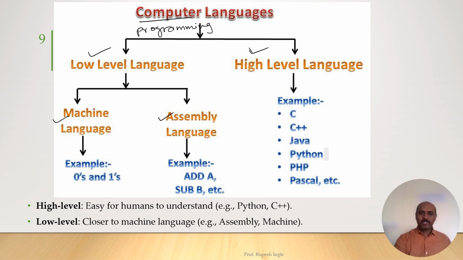High level language is very widely used because it is easy for humans to understand and learn, because it is very similar to the English language. The language which we write is very near to English. Nowadays all the applications, all the software, all the operating systems are made by using high level languages. Examples are C, C++, Java, Python, PHP, Pascal, etc.